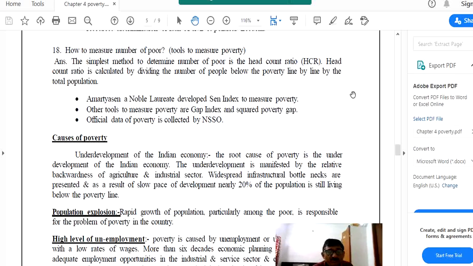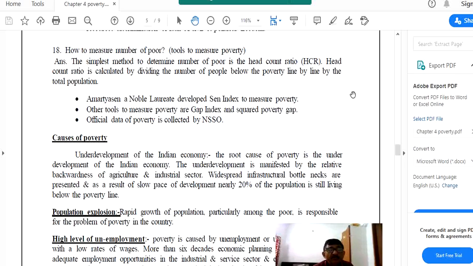There are two types of poverty: absolute poverty and relative poverty. Relative poverty is a comparative term where we compare poverty of different sections or segments, whereas absolute poverty is a situation in which a person is clearly poor and cannot fulfill their basic requirements of life. In India, the poverty line is used to measure the extent of poverty, and the poverty line uses two criteria, income criteria and calorie criteria, to measure poverty.